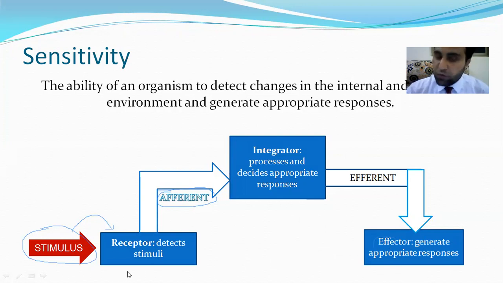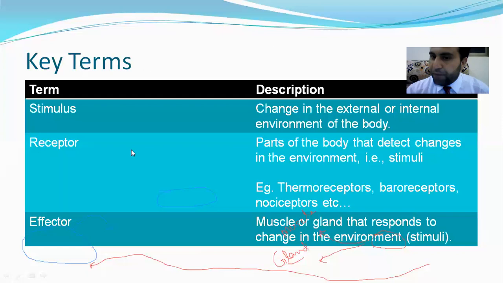Sensory neurons take the impulse to your brain and spinal cord, to the CNS. The CNS is the integrator that processes the data appropriately. The response by the CNS is carried by efferent neurons. An efferent neuron is a motor neuron, which carries the impulse to the effector.